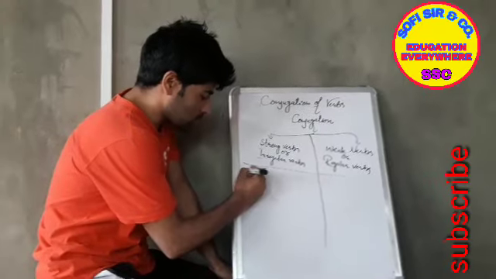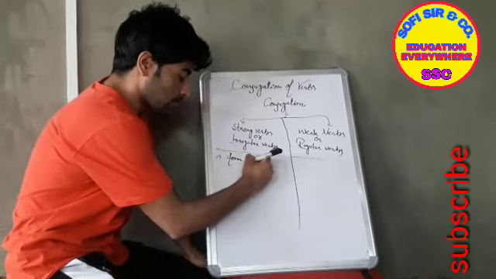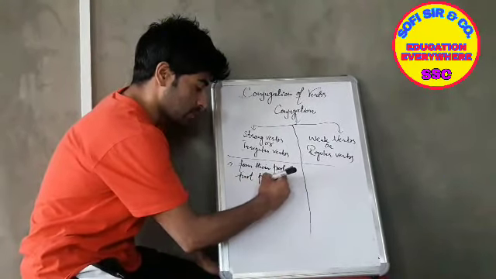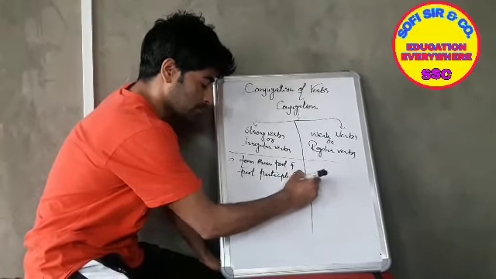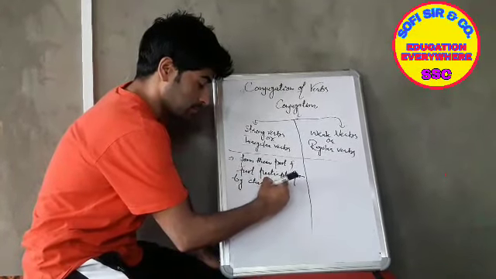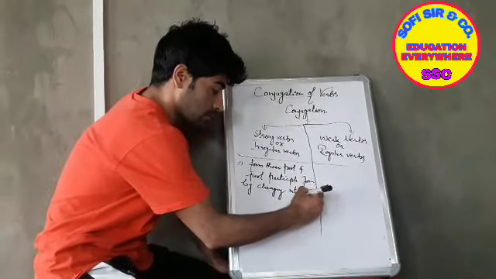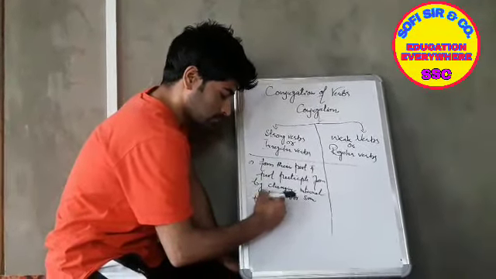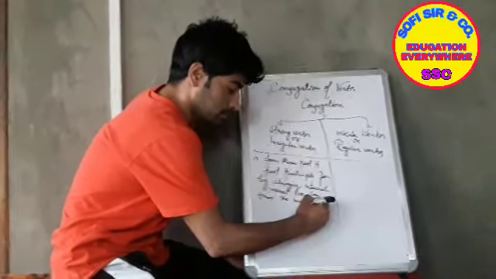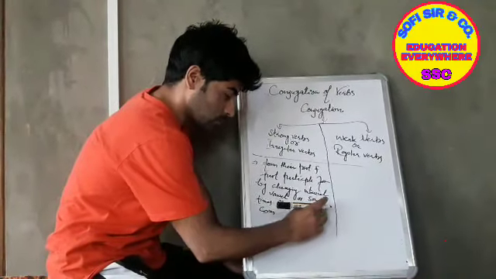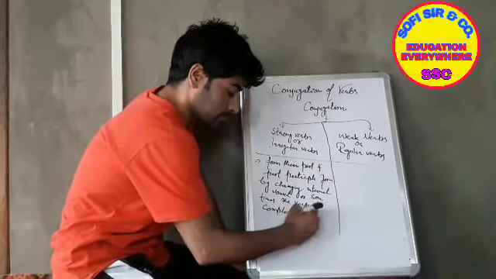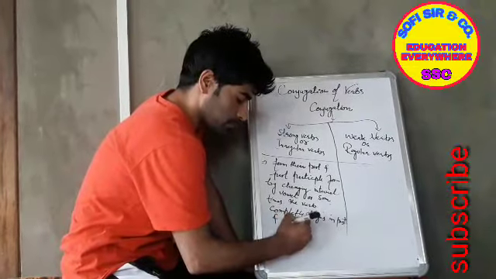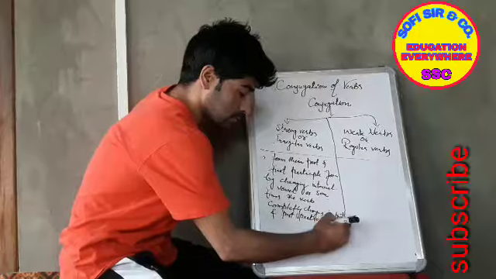So dear students, strong verbs are those verbs which form their past and past participle form by changing internal vowels, or sometimes the verb gets completely changed in past and past participle form.